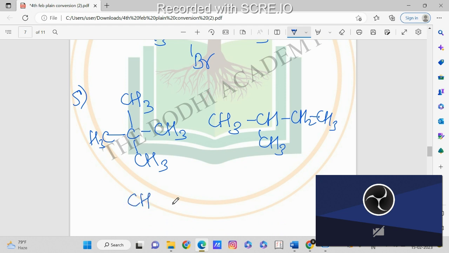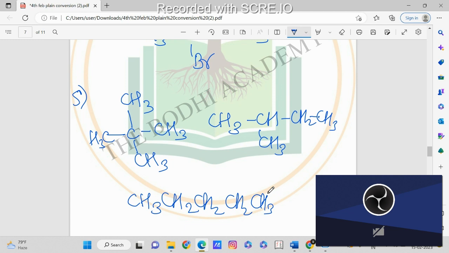N-pentane means the hydrocarbon having the straight chain. Straight chain means all the carbons are arranged in a straight chain. Now what is asked: write the following compounds in their increasing boiling point order.